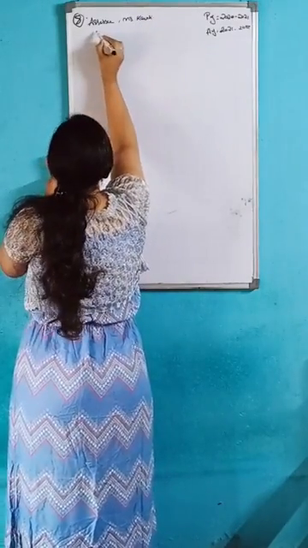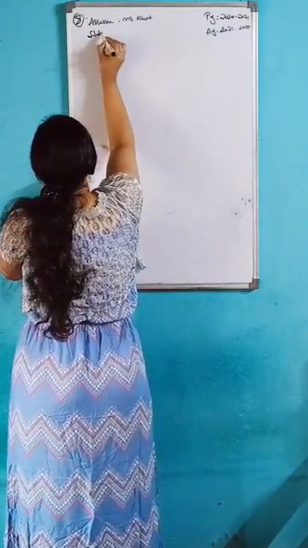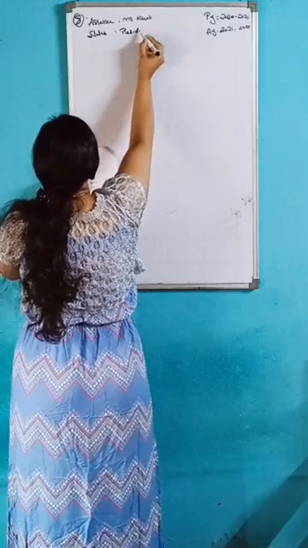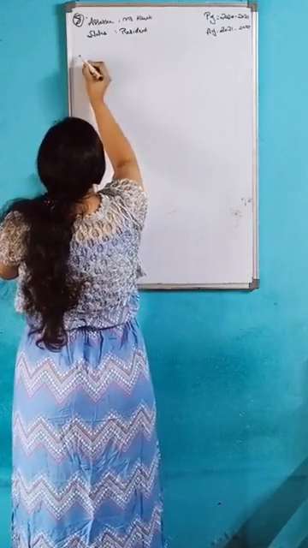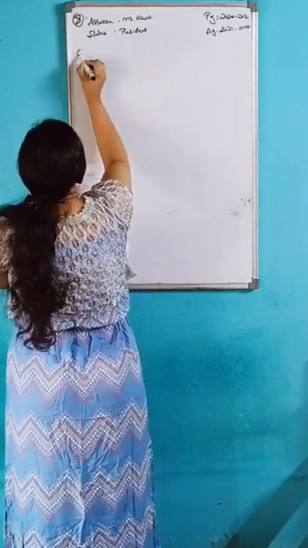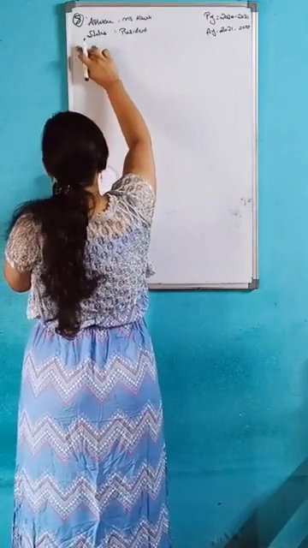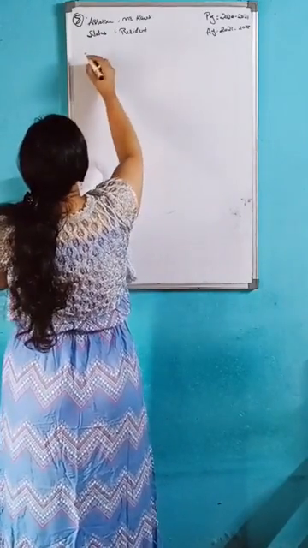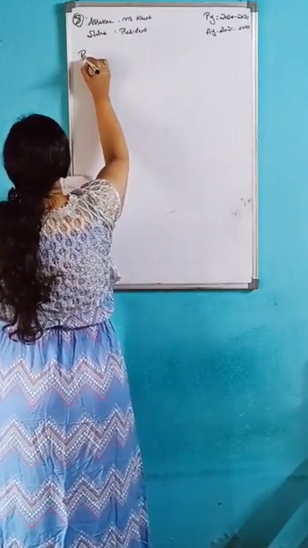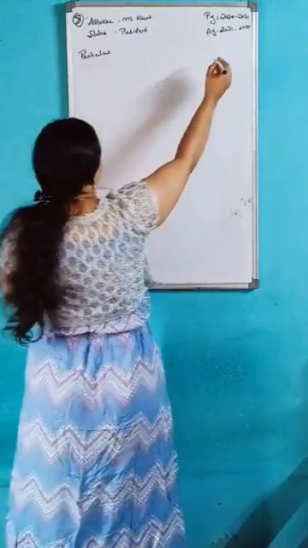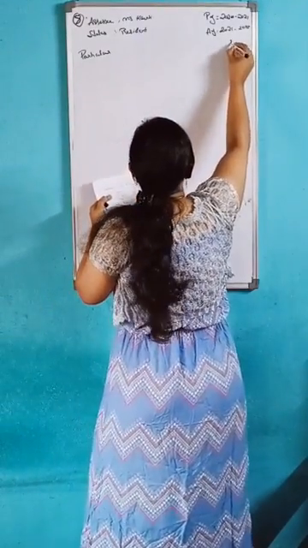Then status is resident. After that, the particulars and amount columns.